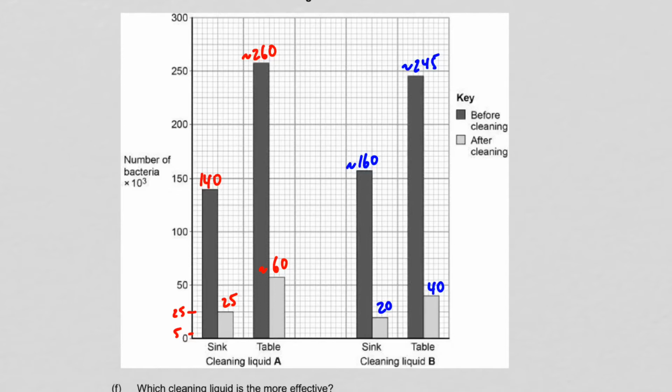We go from 140 down to 25, so that's going to be a drop of 115. If we go to the table, we went from around 260 to around 60, so that's going to be a drop of 200. Over on cleaning liquid B, we go from 160 to 20, so that's about 140. And if we go from around 245 to 40, we are looking at around 205.